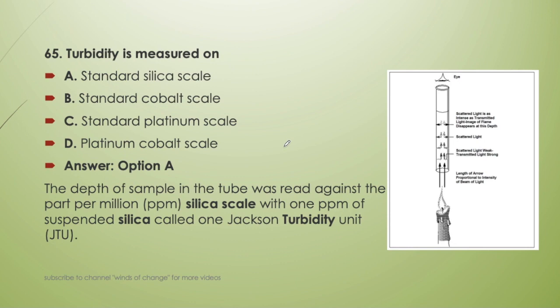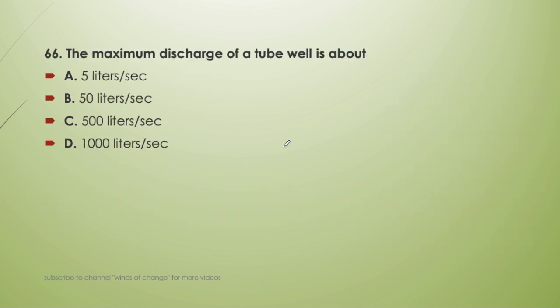Okay, next question. The maximum discharge of a tube well is about 5 liter per second, 50 liter per second, 500 liter per second, or 1000 liter per second. So the answer is 50 liter per second.